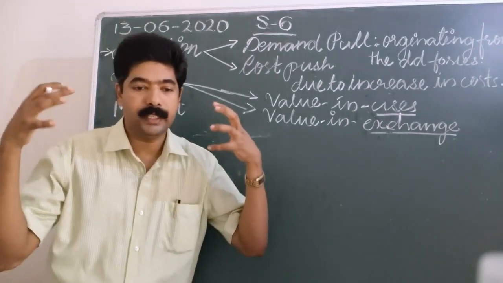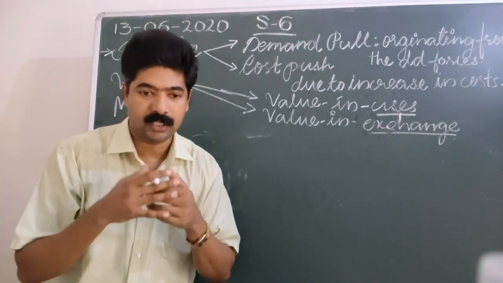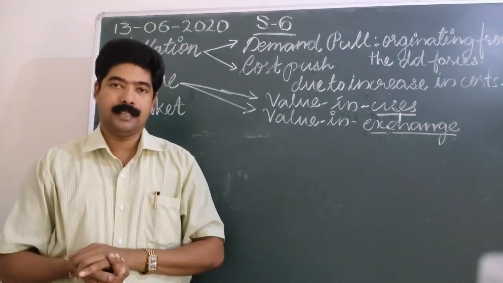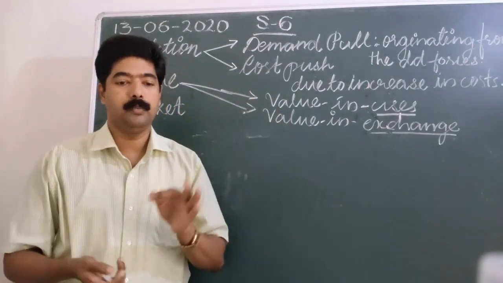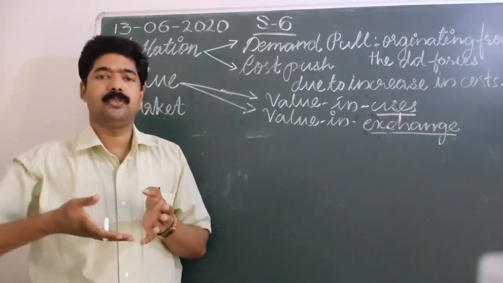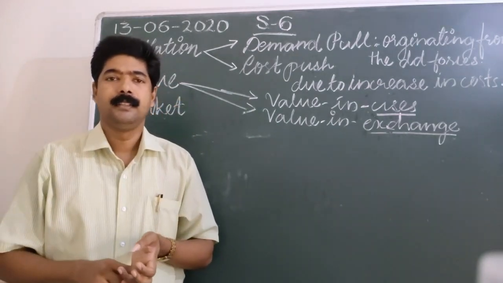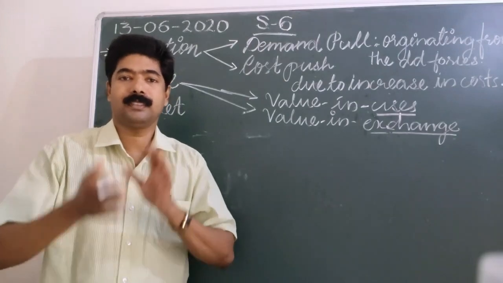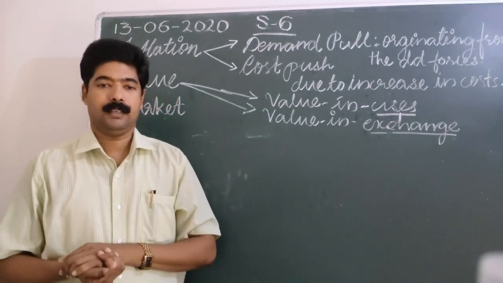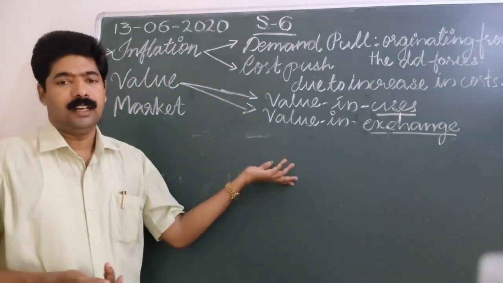They are able to interact with each other, they are able to communicate with each other and strike a deal about the prices and the quality to be bought and sold. The market is a place where you see the price, sellers and buyers and commodities. In such a way, economically, we could define the term market. Clear?